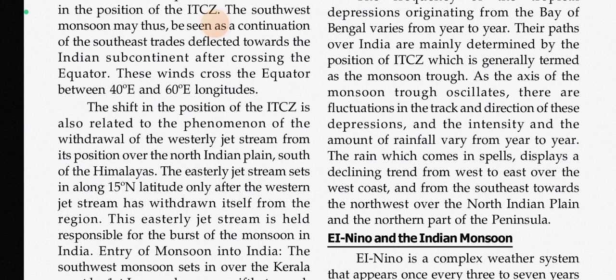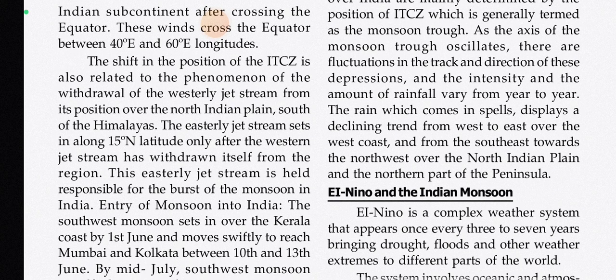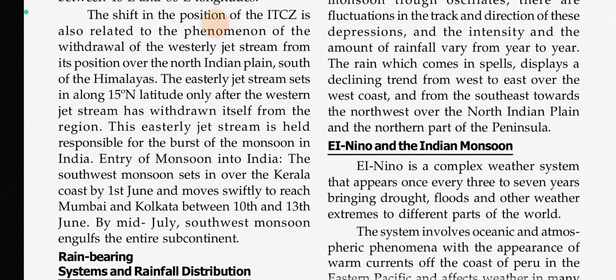These winds cross the equator between 40° east and 60° east longitude. So this is also very important to remember: the information is that our southwest monsoon actually flows within 40 degrees and 60 degrees east, and gets deflected there. The shift in the position of the ITCZ is also related to the phenomenon of the withdrawal of the westerly jet stream from the position over the North Indian plain, south of the Himalayas.